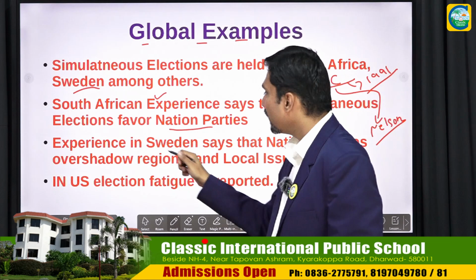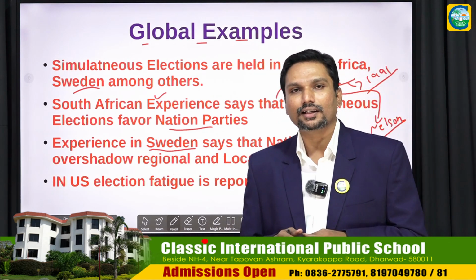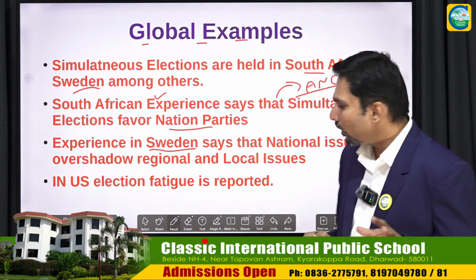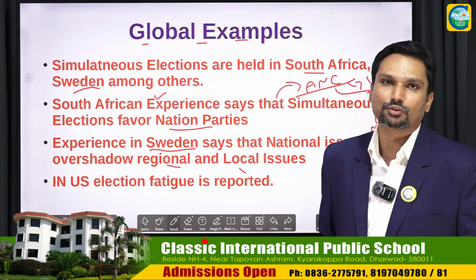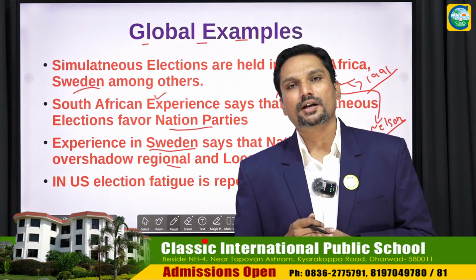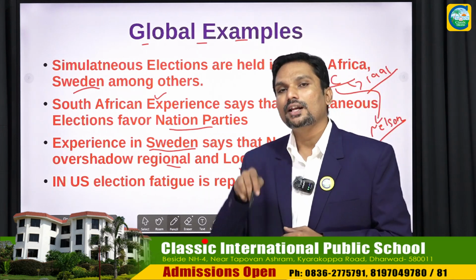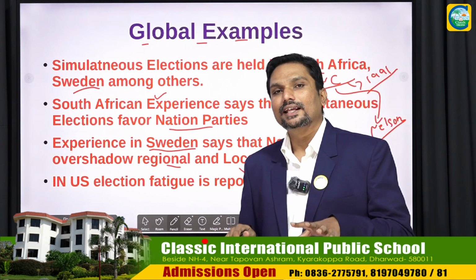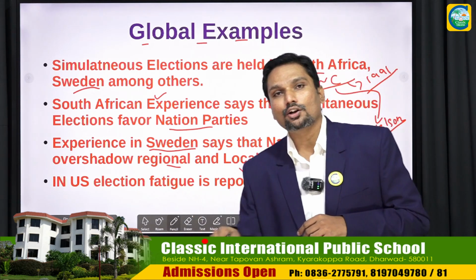Right, now let us look into Sweden. What does Sweden say? In Sweden, it is noted that people generally do not consider local and regional issues. They are only fixated on national issues. When I say national issues, it includes environmentalism, foreign policy, military policy. The people of Sweden are very much concerned about these issues rather than their local and regional issues.